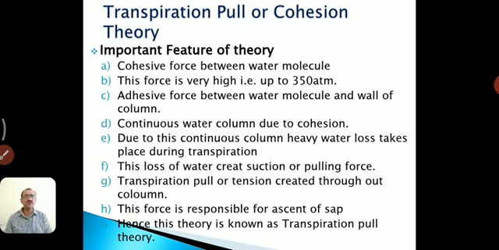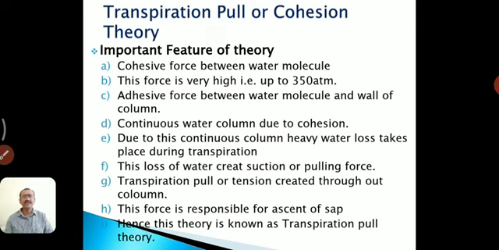Next, this loss of water creates suction or a pulling force on the topmost part of the plant, and that pulling force developed on the topmost part of the plant is known as transpiration pull or transpiration force. The value of the transpiration pulling force is very high. It is more than the root pressure or any other pressure.